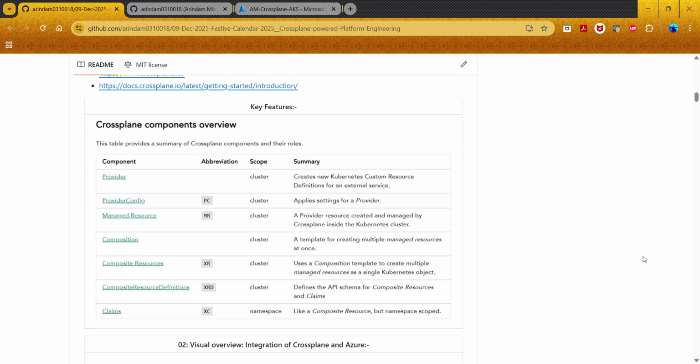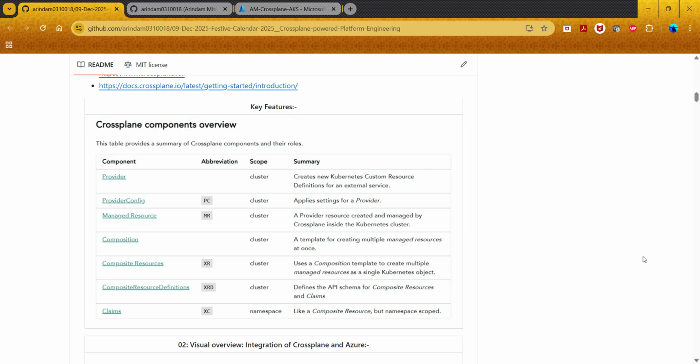The key features are like provider config. A provider is something like a Kubernetes CRD, which is the custom resource definition. And here Crossplane is the external service. So we have to have those CRDs available in the Kubernetes cluster. And provider config is nothing but applying the provider YAML file. Managed resources are all the resources that are managed inside Kubernetes.